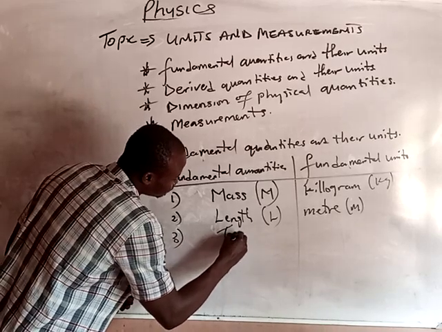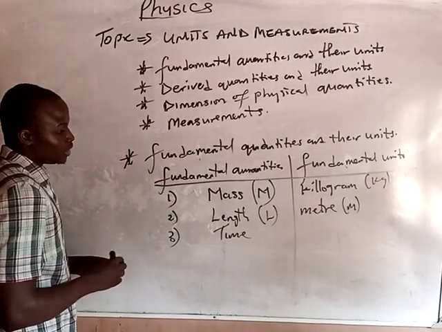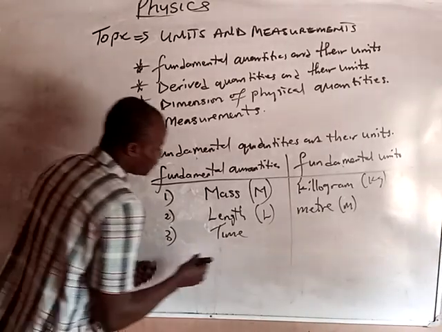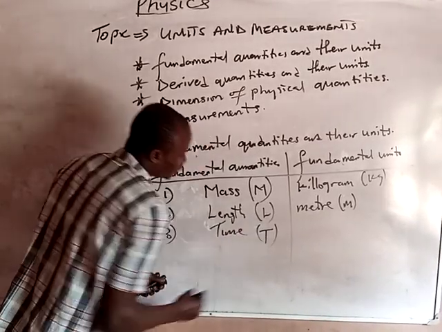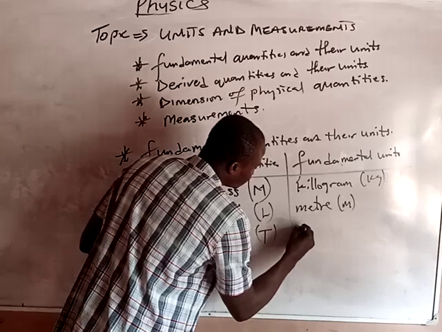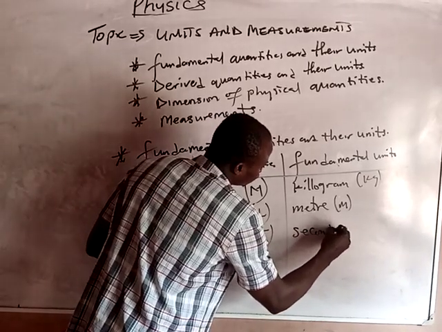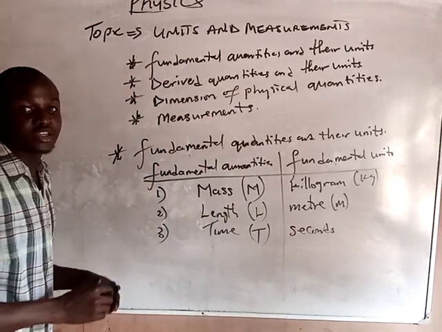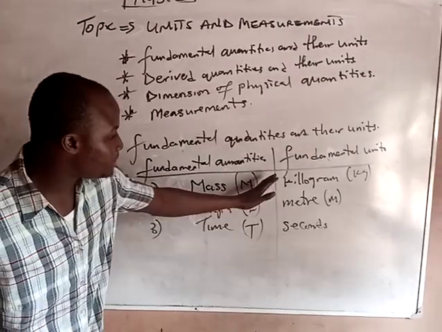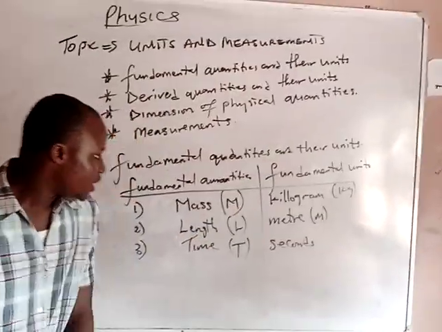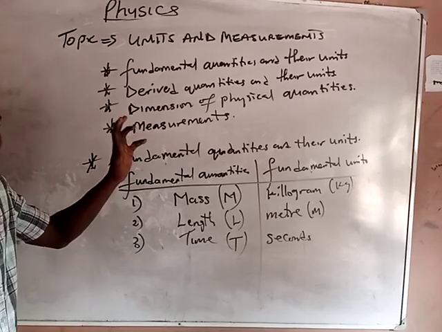We have time, and the unit of time is seconds. So these are basic quantities and basic units.